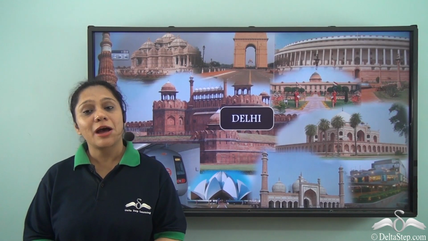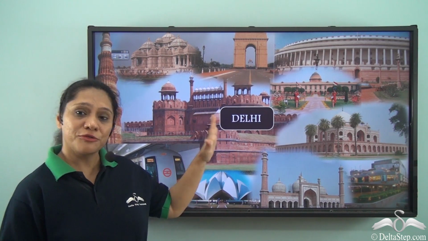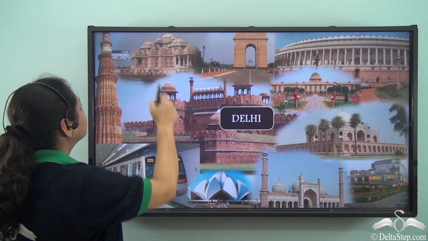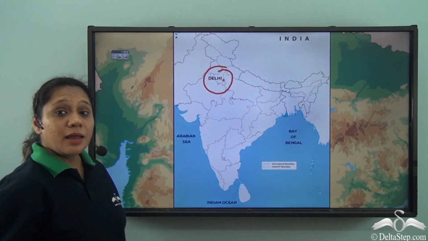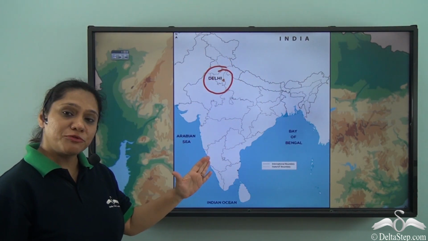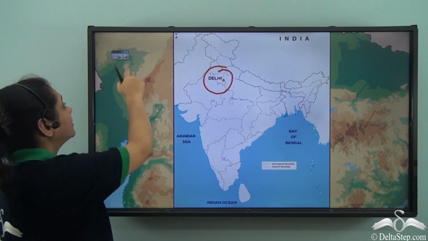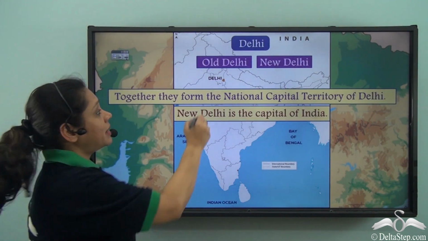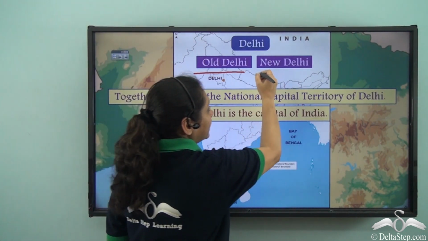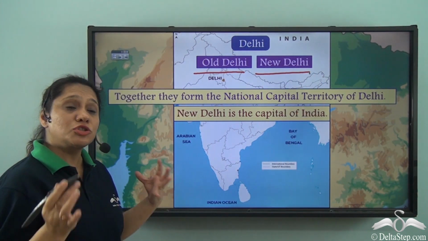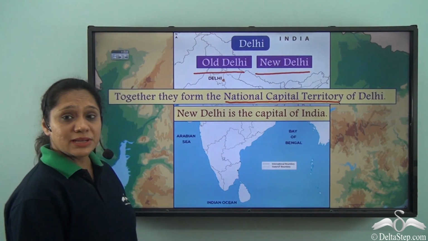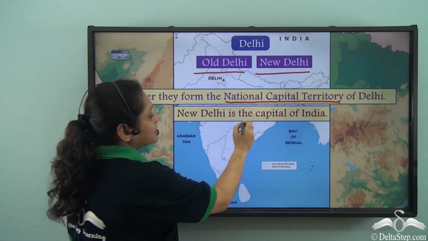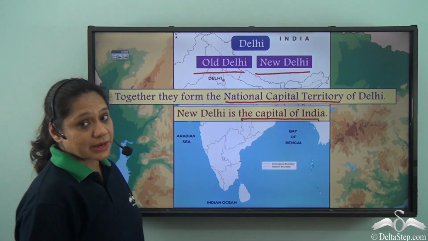Let us talk today about the evergreen city of Delhi. Now, this small area that you can see in the map of our country is Delhi. Delhi is made up of Old Delhi and New Delhi. Now, together they form the National Capital Territory of Delhi. New Delhi is the capital of India.